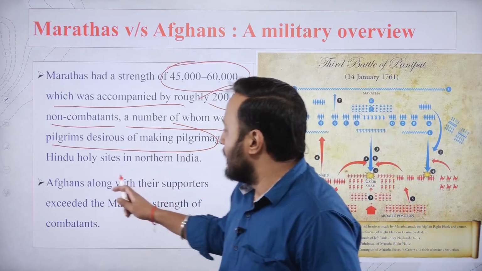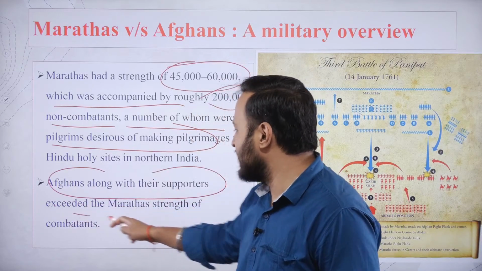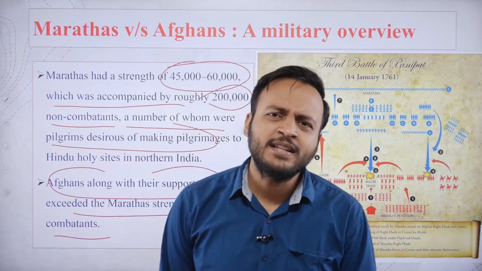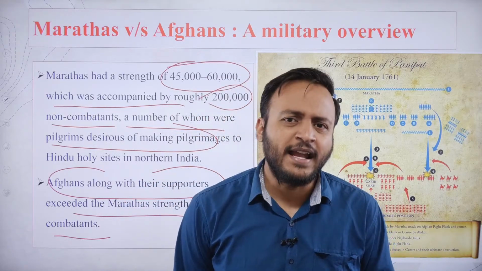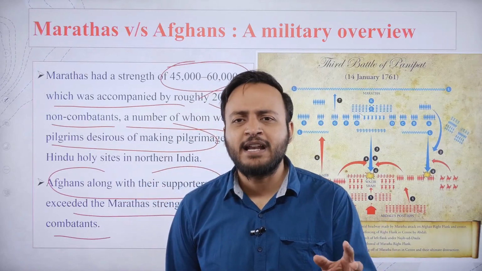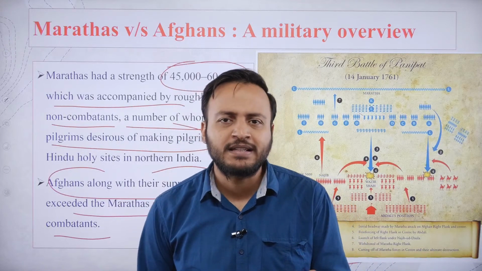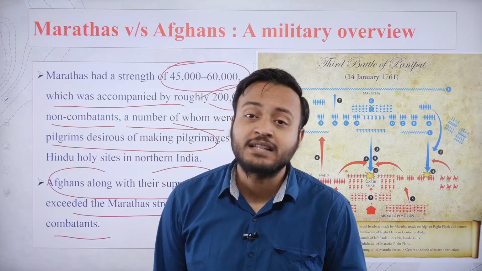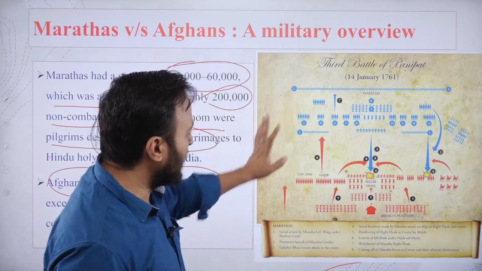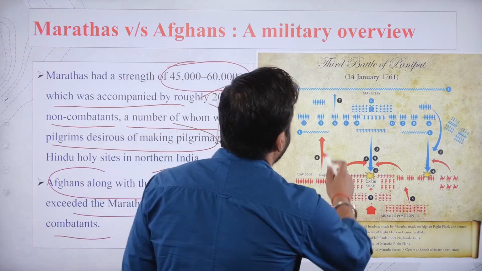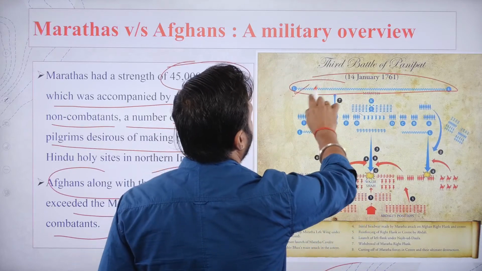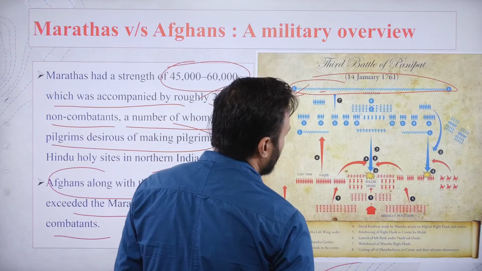So, the Afghans along with their supporters exceeded the Maratha strength of combatants. Historians are indeterminate about the fixed number of the Afghan army, but they claim it was superior in numbers, at least as far as the fighters are concerned. Okay, so what happened? You can see this positioning of the Maratha army. Right here was a reserve, a location that was basically filled with the non-combatants.